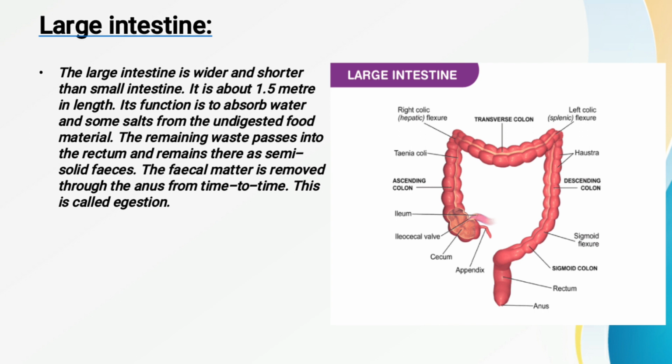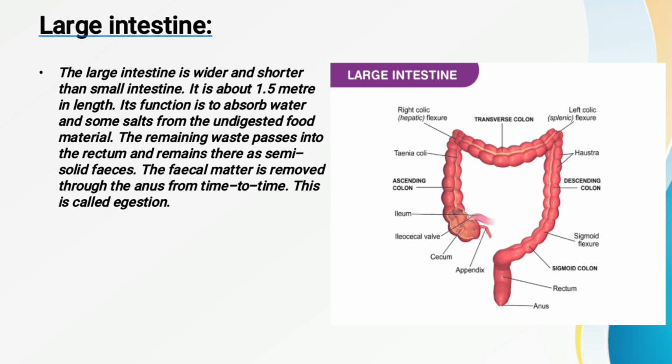So this is all about the large intestine, and this process of removing the unwanted part or the undigested food from the body is called egestion. We also read about egestion in the previous video on animal nutrition. So this is all about the digestive system.